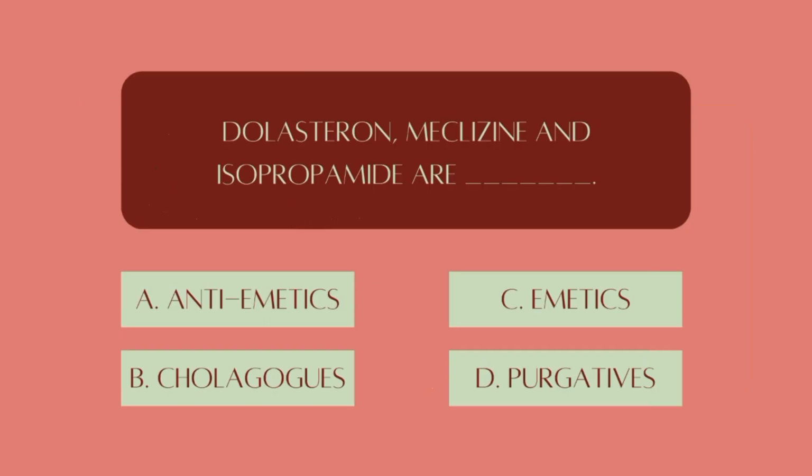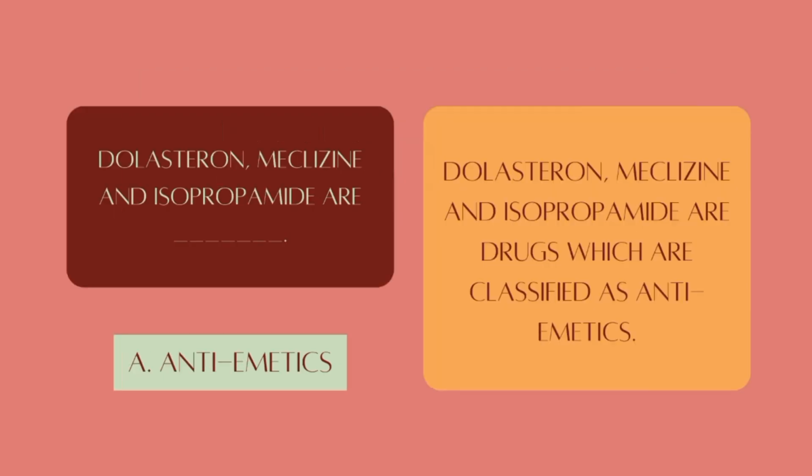Dolasetron, meclizine, and isopropamide are blank. A. Antiemetics, B. Cholagogues, C. Emetics, D. Purgatives. The answer is antiemetics. Dolasetron, meclizine, and isopropamide are drugs classified as antiemetics.